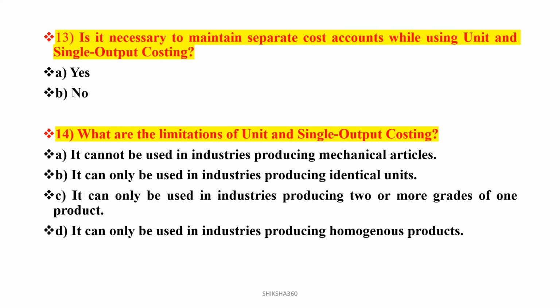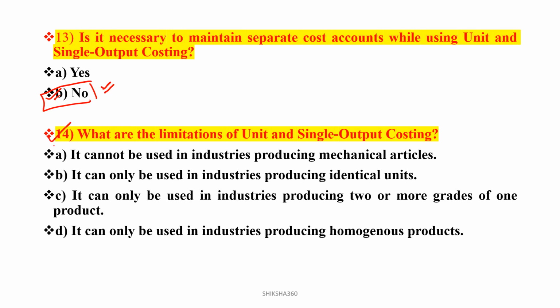Yes or no? No, as such there is not any necessity, because in that we have to just calculate the total amount and divide it by the number of units produced. Clear? So as such, no separate cost accounts need to be maintained while using the unit and single output costing. So option B will be the answer, that is no. As such, there is not any requirement.